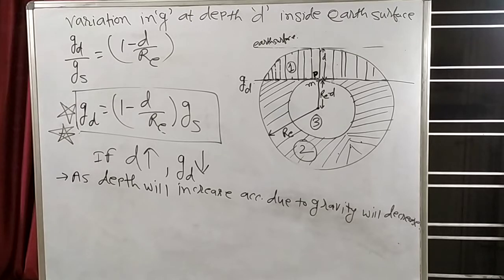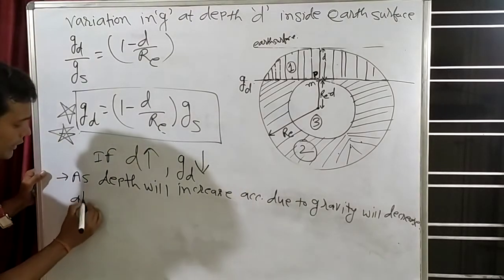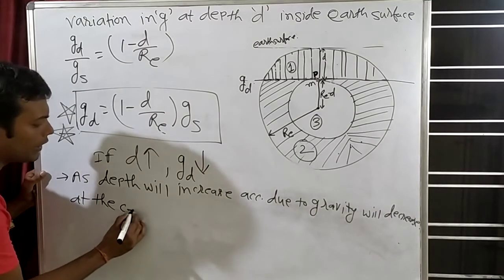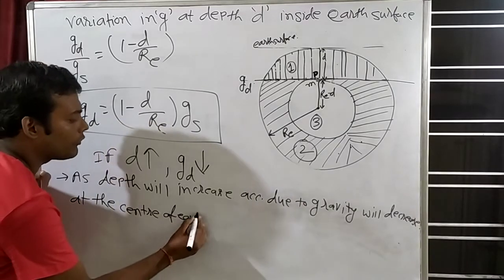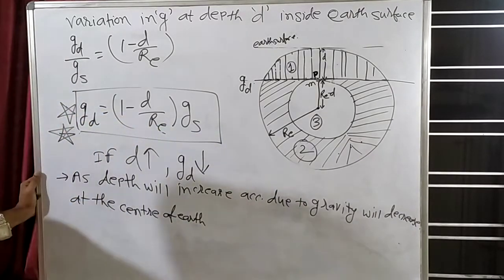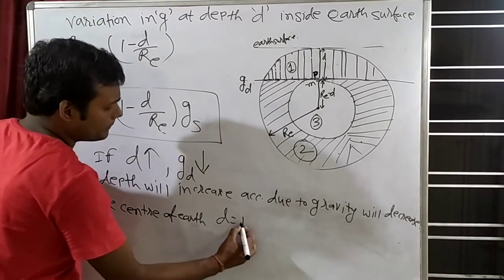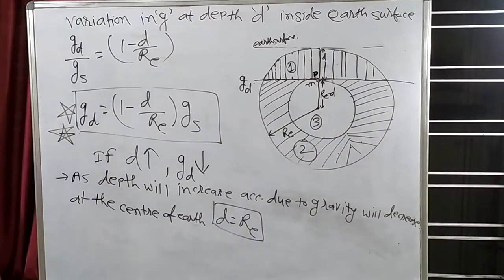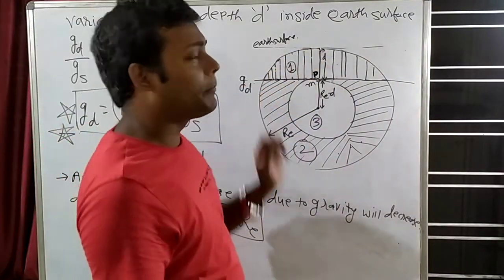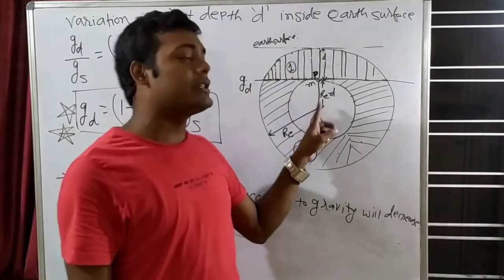Clear. If I talk about the center of Earth, what can we understand? Can we say that d is equal to R_E? Is it correct? When this depth will be equal to the radius of Earth, then we will come to the center, no?